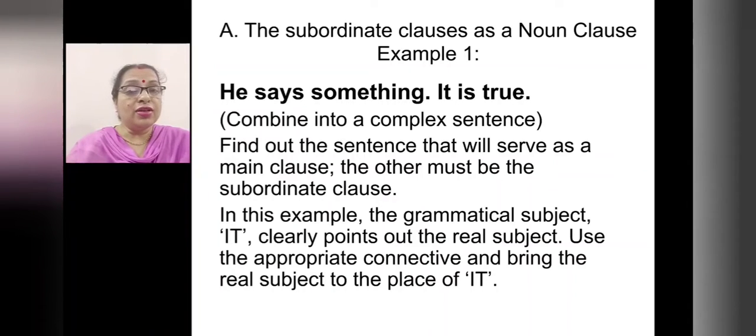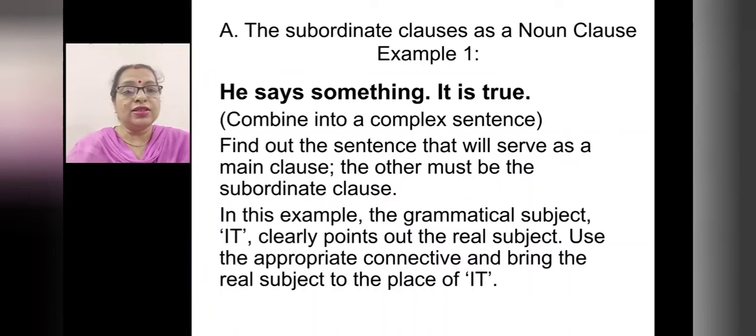So, if one is the main clause, the other must be the subordinate clause. Now, in this example, the grammatical subject 'it' clearly points out the real subject. So, use the appropriate connector and bring the real subject to the place of 'it'.